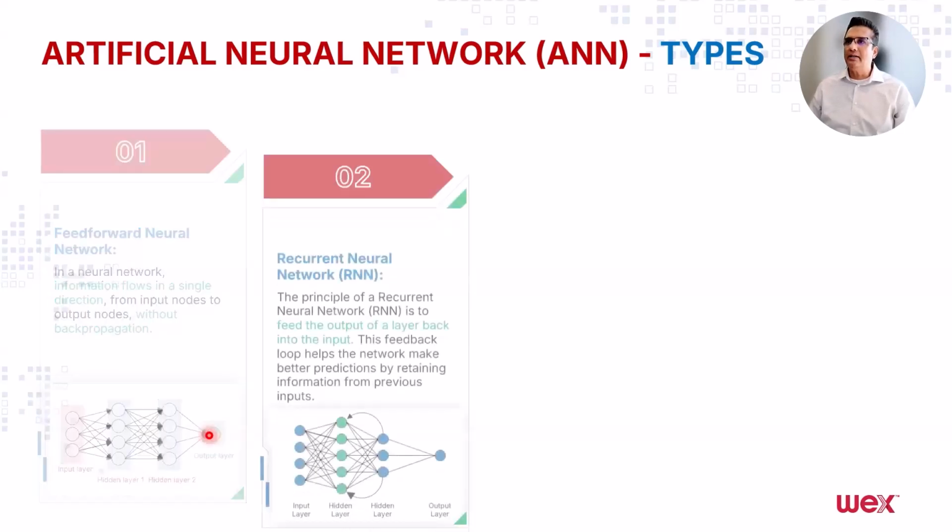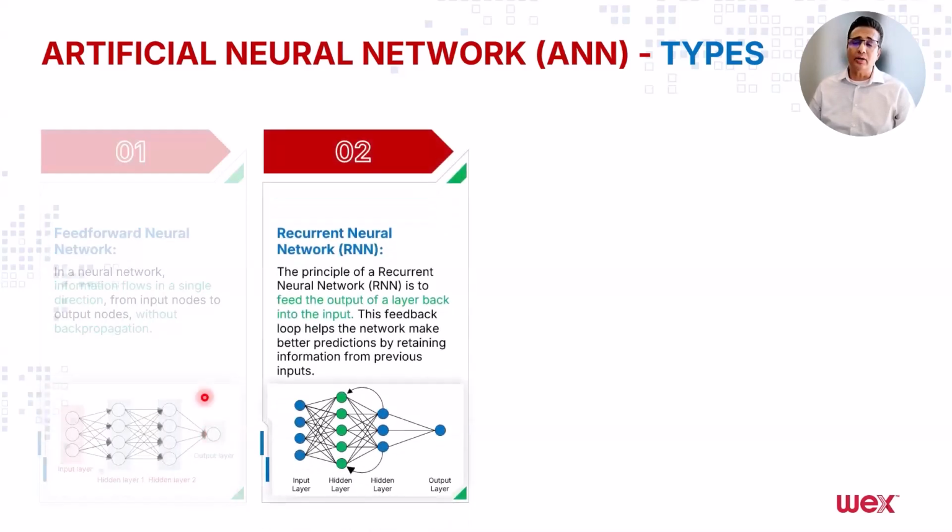Now, there's another type of neural network called recurrent neural network. The principle of recurrent neural network is a little different from feed forward neural network. If you see here in the diagram, there is an input layer, hidden layer number 1, hidden layer number 2, and an output layer. Here you see information is coming from left to right, but also in hidden layers, the output of this neuron is going back to the previous layer. That's the key difference.